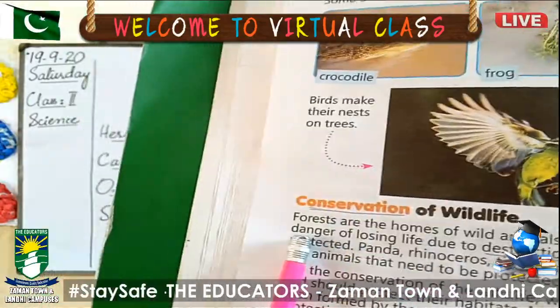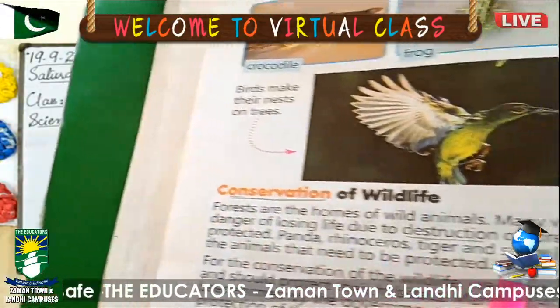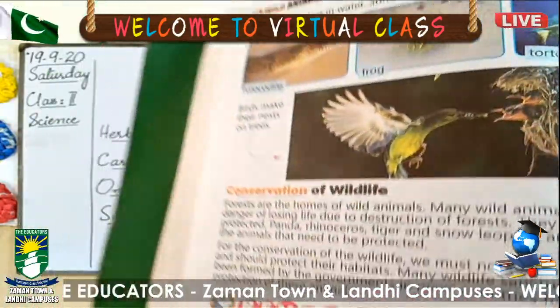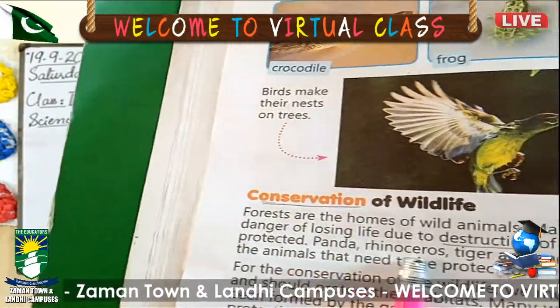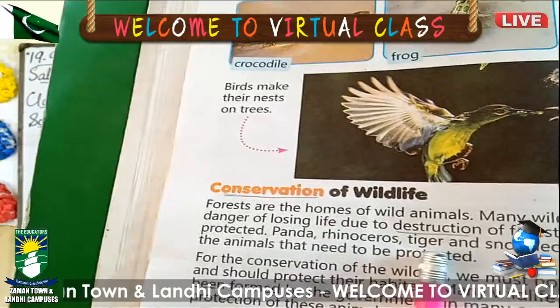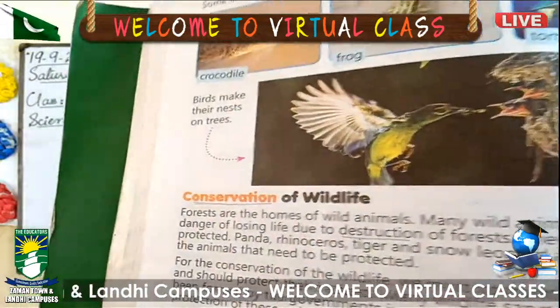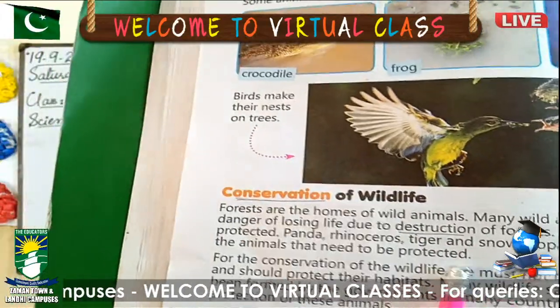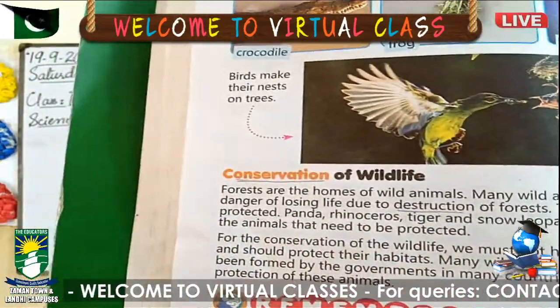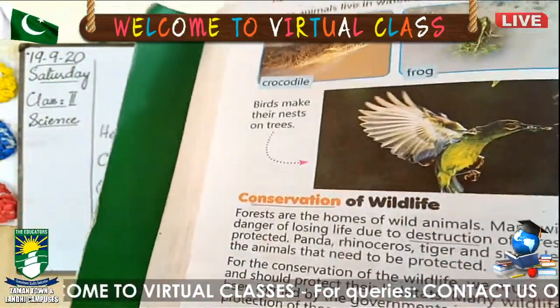So that's why many wild animals are in danger. They should be protected. Panda, rhinoceros, tiger, and snow leopard are some of the animals that need to be protected. These are the names of those animals which are in danger nowadays.